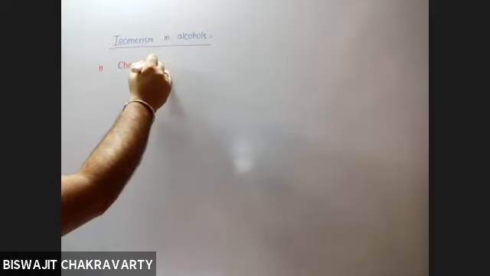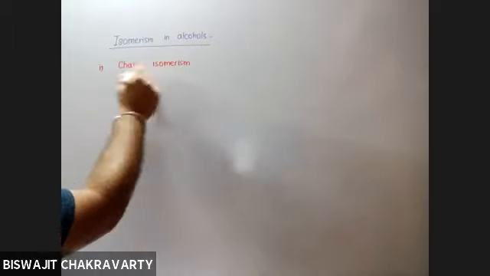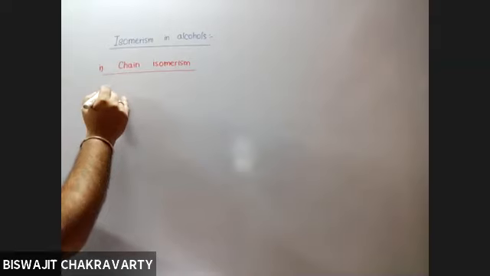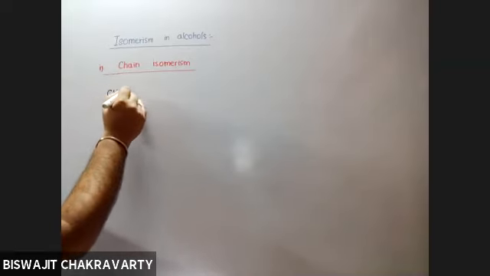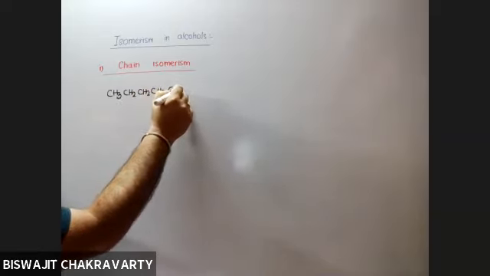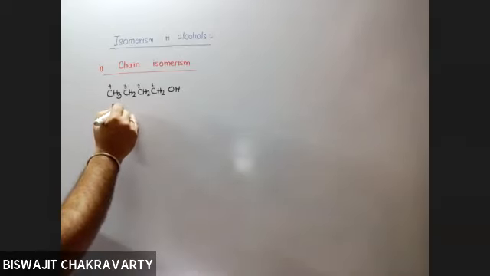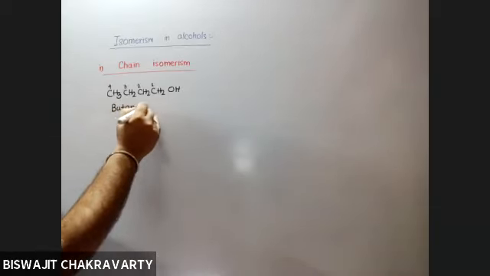So accordingly, the isomerism in alcohols can be further categorized into various types. First of all, let us talk about what is chain isomerism. With the help of examples, I'll try to explain the type of isomerism. Suppose we have CH3, CH2, CH2, CH2OH. So there are 4 carbons in the main chain, and carbon number 1 is attached to the OH group. So accordingly, we will name it butan-1-ol.